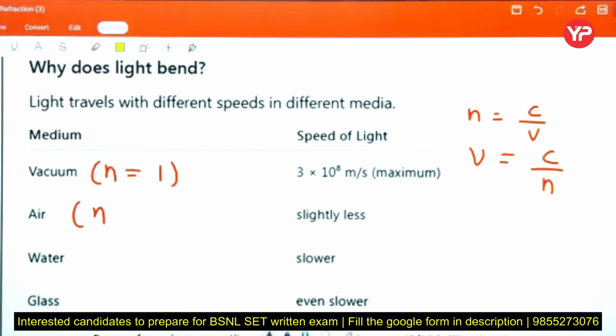for air? Tell me anyone. Okay, no idea. Sarvagya, Suresh.